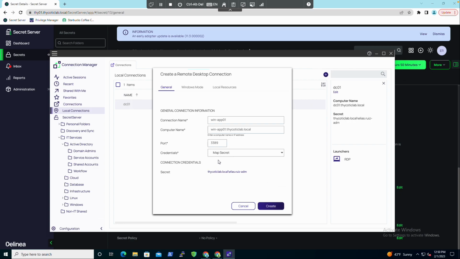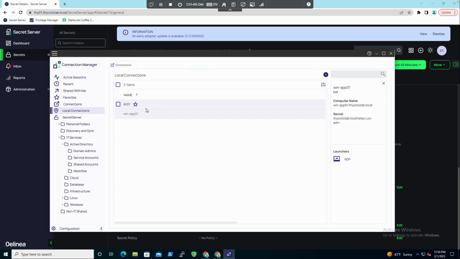I could also leave this blank. I could just say none, and then it could say, hey, you want to connect? What credential do you want to use? And you could have it actually ask you which one you want to use. But I'm going to go ahead and use the same account here and show you what that will look like. So I'll click create. So now I have my multiple connections.